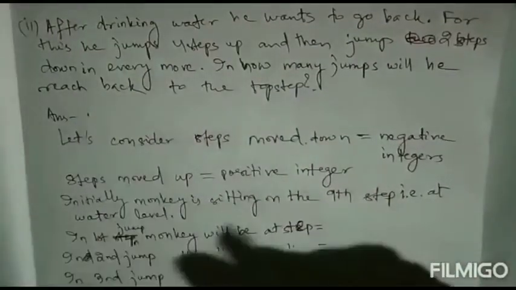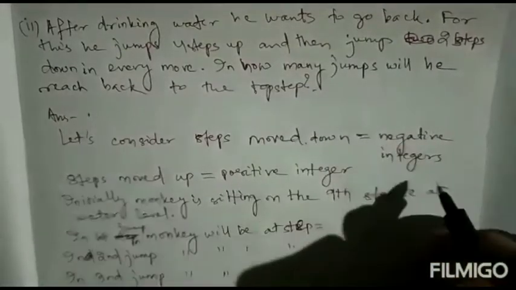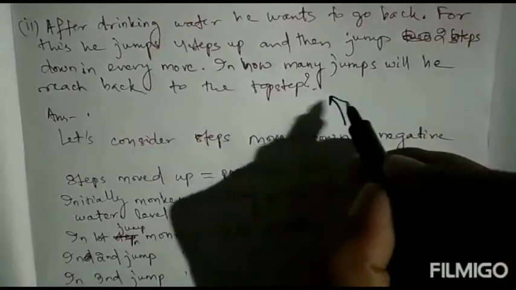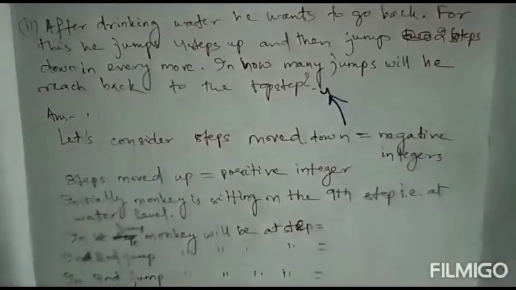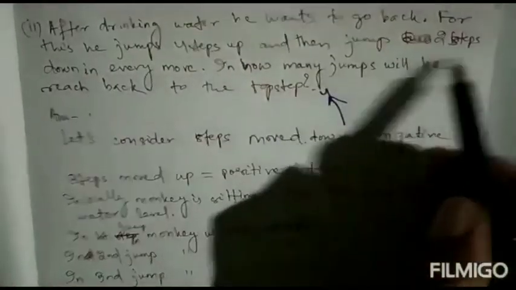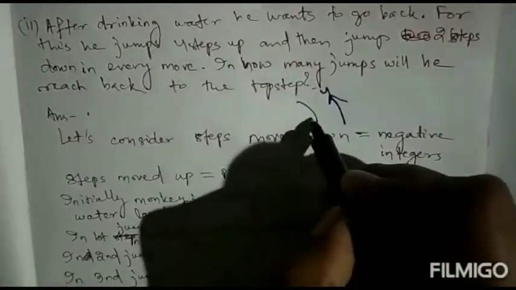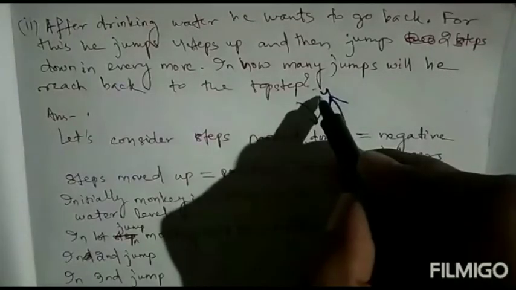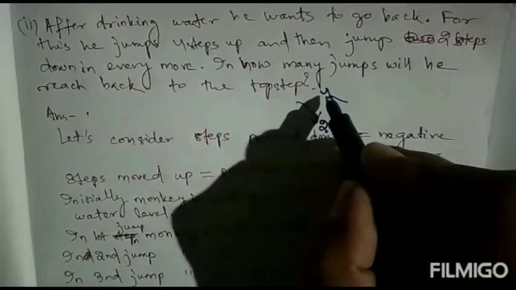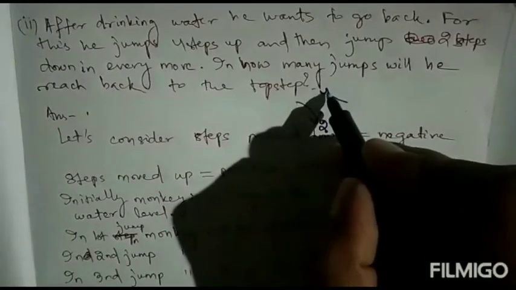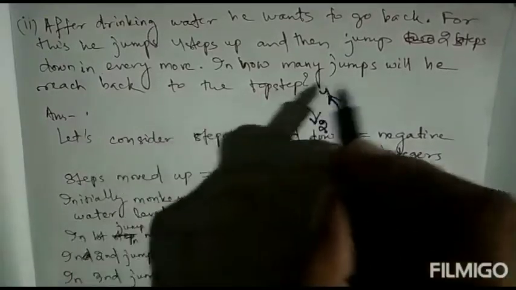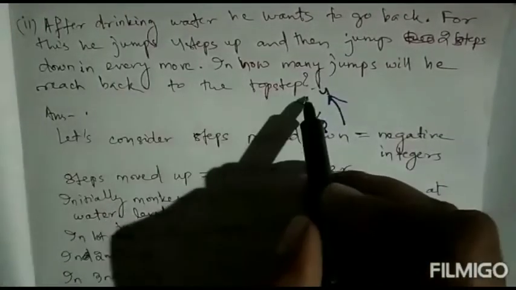How much is he jumping? 4 steps up. Then he jumps 2 steps down in every move. In every move, one move is 4 steps up, then the other move is 2 steps down. Then one jump 4 steps up, then 2 steps down. In how many jumps will he reach back to the top step?